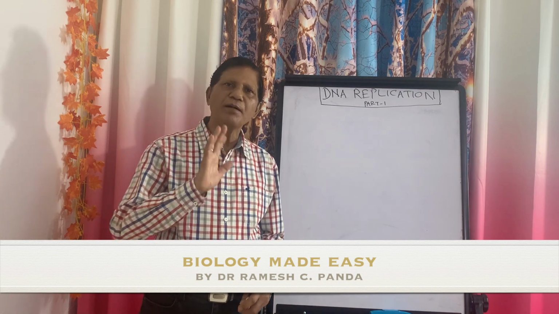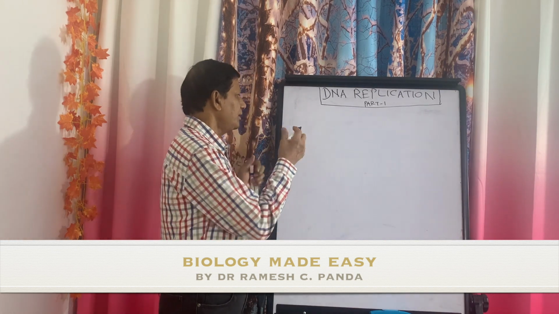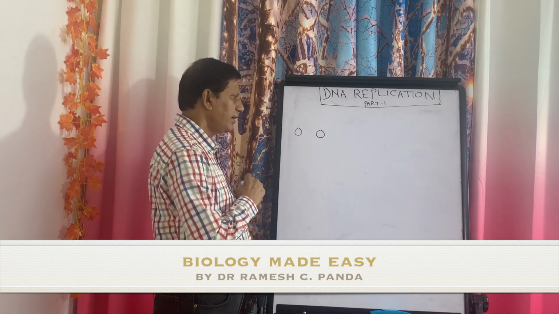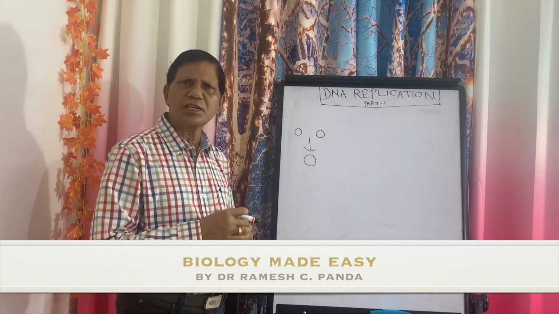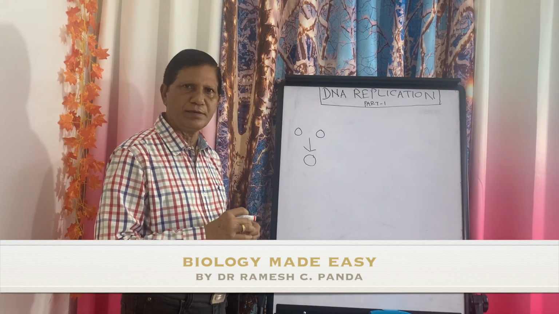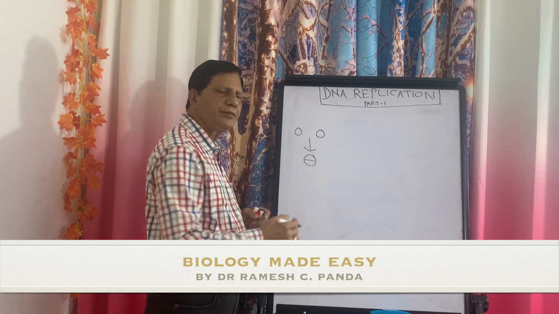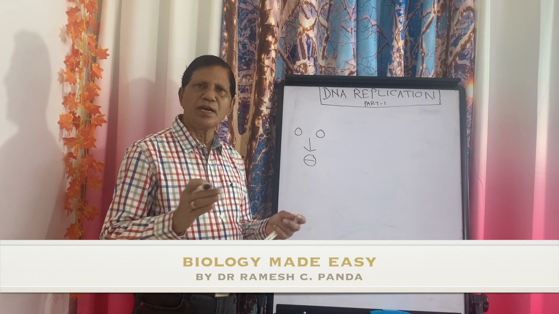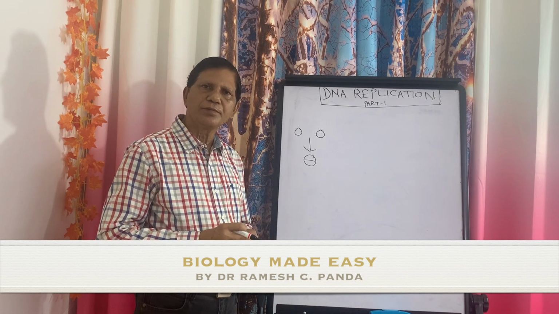The same thing happens in case of a cell. We know that when one egg and one male gamete combine together, one zygote is formed. This is the starting point of all multicellular organisms. Now, this zygote will divide into two cells and all the cells are equal. The amount of chromosomes, the amount of DNA are equal. How will it be possible?